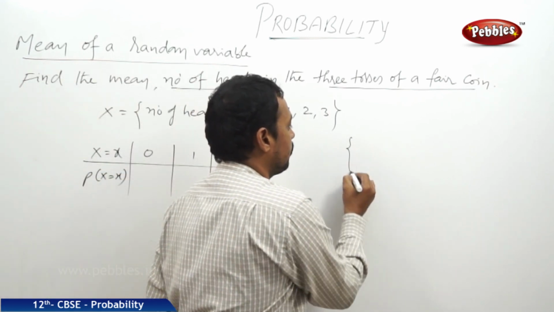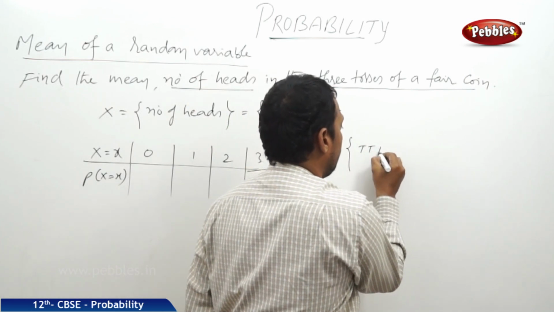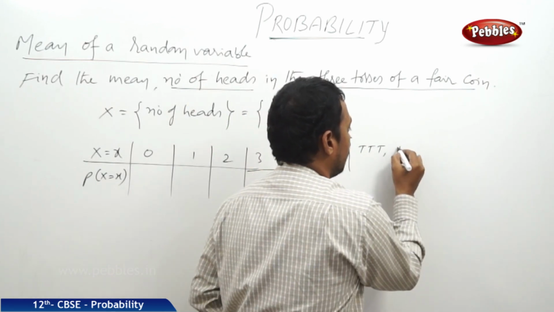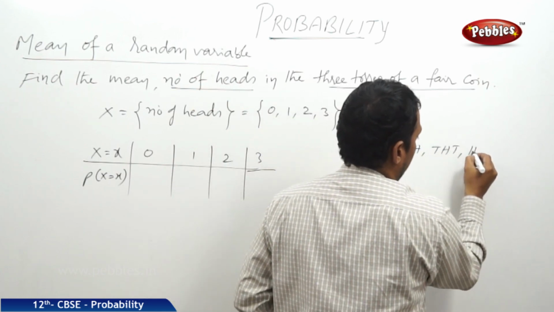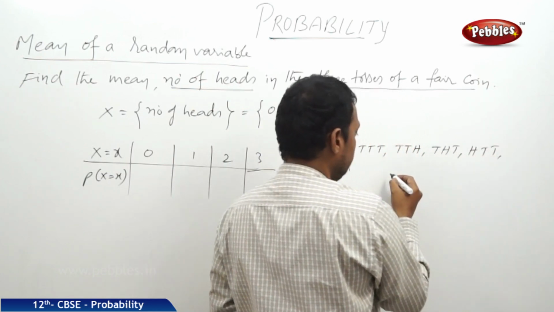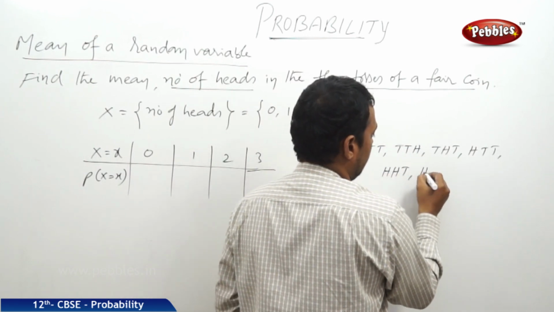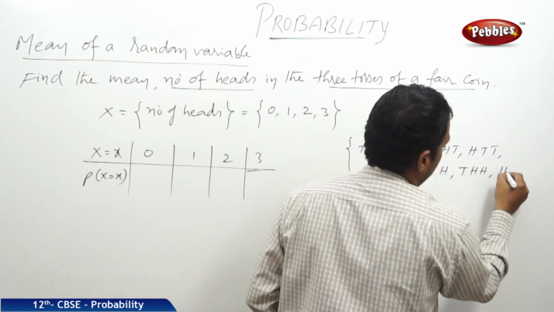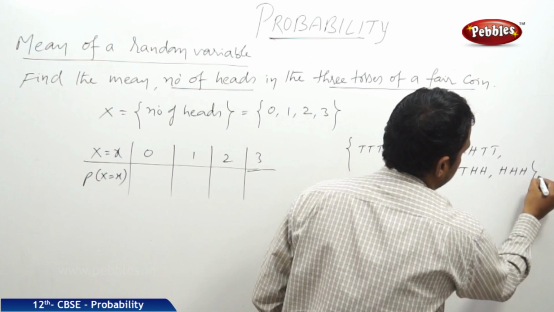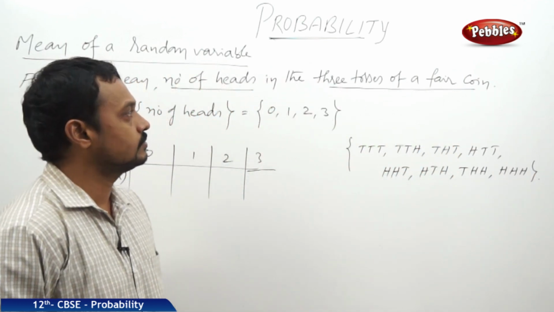Generally, the possible outcomes when 3 coins are tossed are TTT, TTH, THT, HTT, HHT, HTH, THH, and HHH.